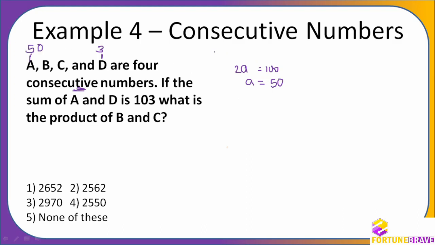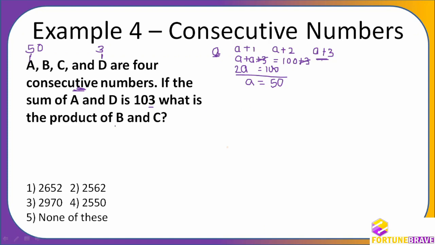I am going to write it here. So what are these 4 numbers if I write? The 4 numbers are A, A plus 1, A plus 2, A plus 3. Now the sum they are asking is A and this one, the first one and the last one. So this will be A plus A plus 3 is equal to 103. What I am doing is just removing 3 from both sides so that we can cancel out. This is what I did in my mind. So I got 2A is equal to 100.